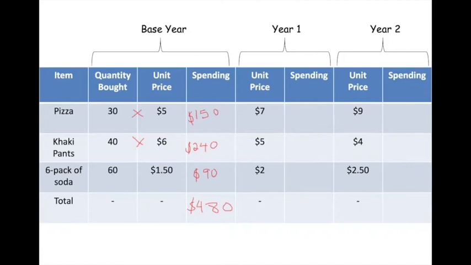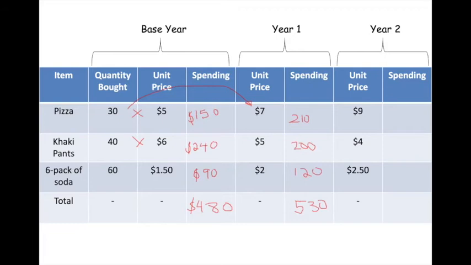We got our calculations there. Now we just need to finish off the rest here. We do the same thing. You're going to take 30 times 7 now, which is 210. 40 times 5, which is 200. And 60 times 2, which is 120, which puts us at 530. Okay, so I did this on purpose because I want to highlight khaki pants right here. Or if you're from Canada, it's khaki pants. But here we go.